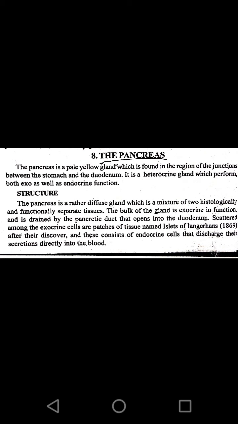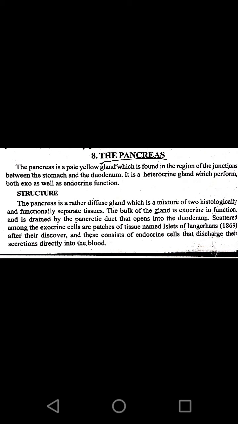Then scattered among the exocrine cells are patches of tissue named islets of Langerhans. The name is given after the scientist Langerhans, in 1869. After their discovery, these consist of endocrine cells that discharge their secretion directly into the blood. So, when we see the structure of the pancreas, we see